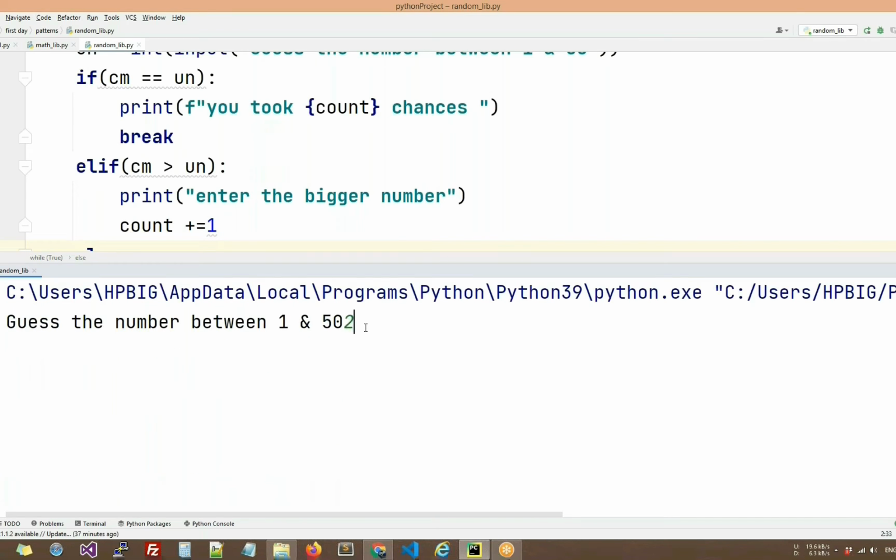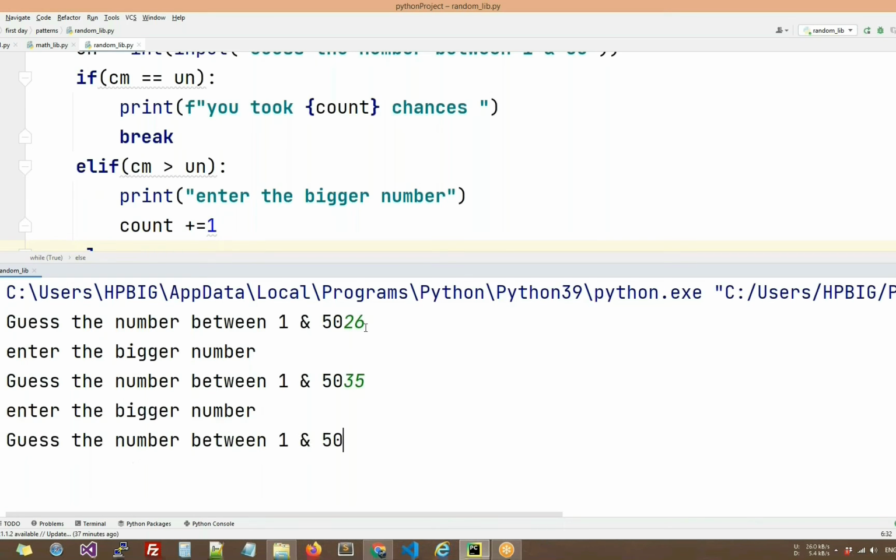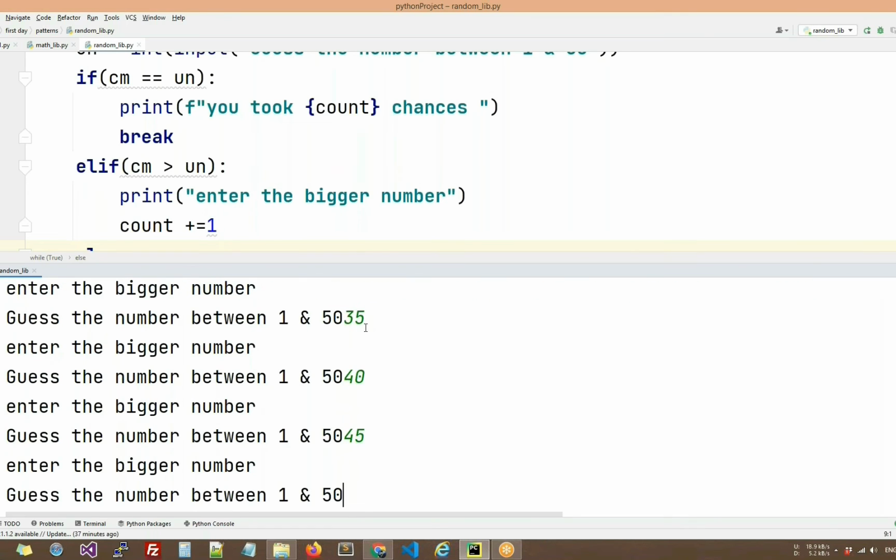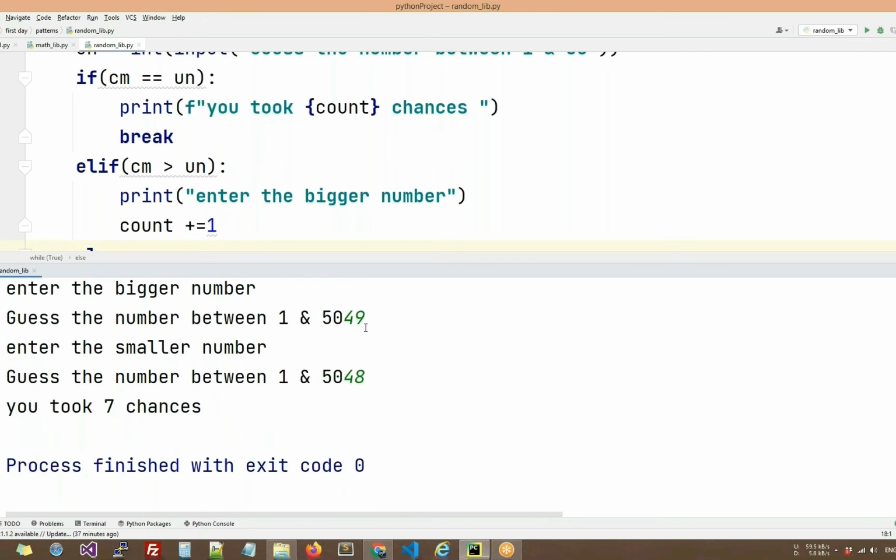Let's try again. This time I'll enter 26. Enter the bigger number. Say 35. Again bigger number. 40. Again bigger number. 45. Again bigger number. So let me write 47. Bigger number. 49. Again it's a smaller number. Finally 48. So it is telling me it took 7 chances to guess the number.